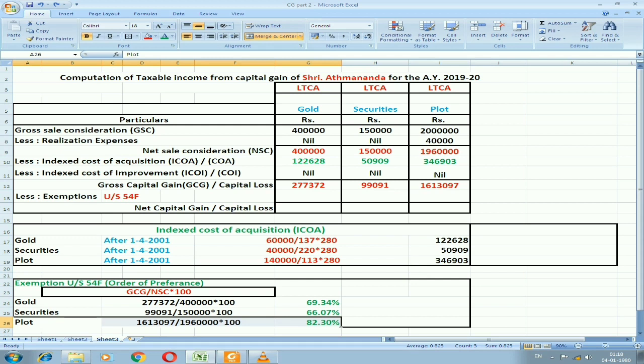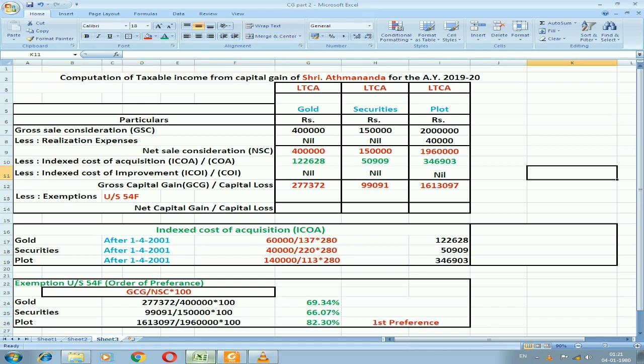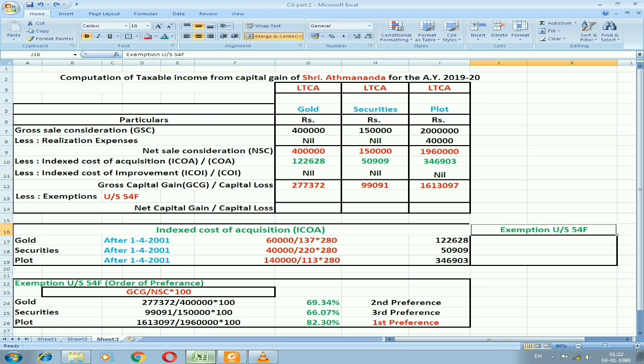Plot will be first preference because it got a percentage of 82.3, and gold will be a second preference, that is the percentage we have second highest, and the last is securities, that is 66.07%. Now I need to calculate exemption for plot. Then if any left out amount will be there from the exemption, then I can go for second preference. First let us start with the first preference.